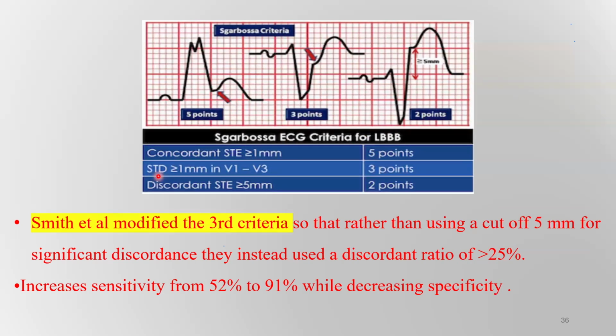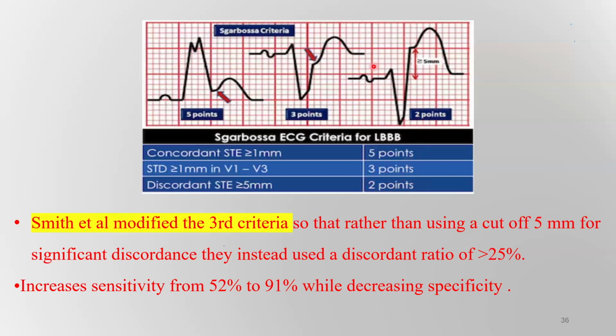Also, ST segment depression of more than or equal to 1 millimeter, as in this case, is a concordant ST segment depression. It takes 3 points. And in case of discordant ST segment elevation, in the opposite direction to the QRS, if more than or equal to 5 millimeters, it takes only 2 points.